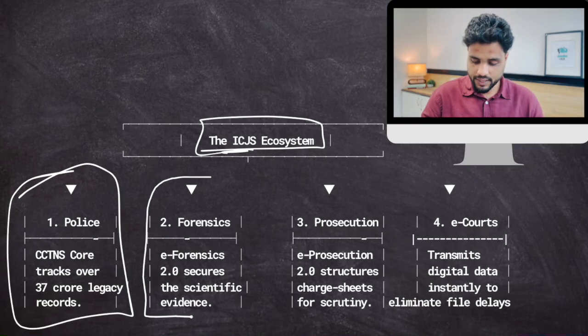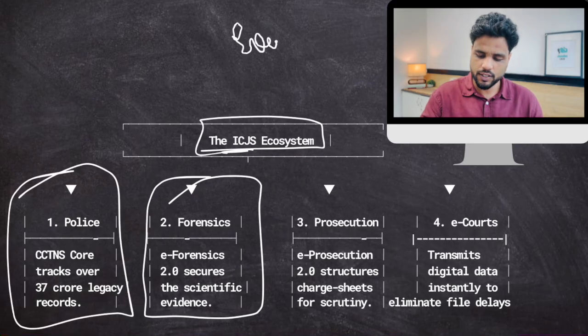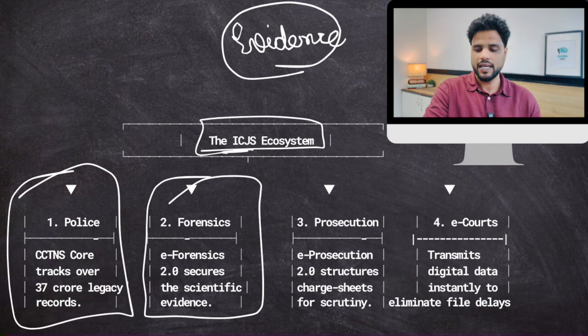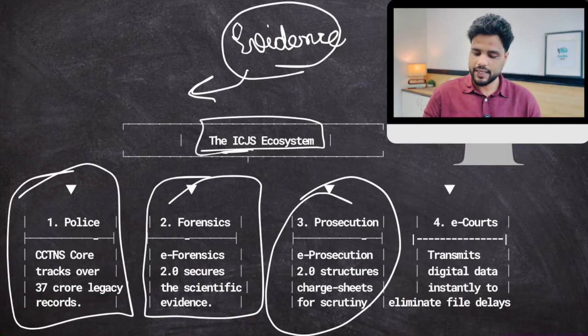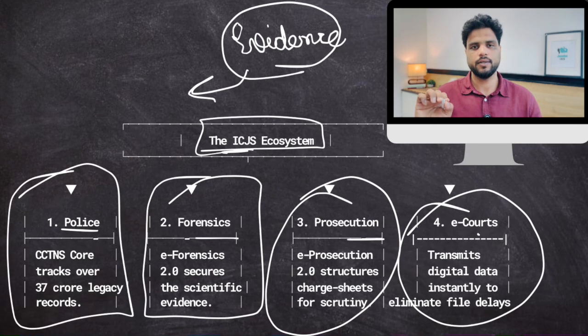This is the forensic stage. After conducting the investigation, the police gathers a lot of evidence. That evidence has to be presented in the court, and a public prosecutor argues on behalf of the police that this evidence points to the fact that this person is guilty. So this is the prosecution stage, and then there is the court stage. All of this is being digitized.